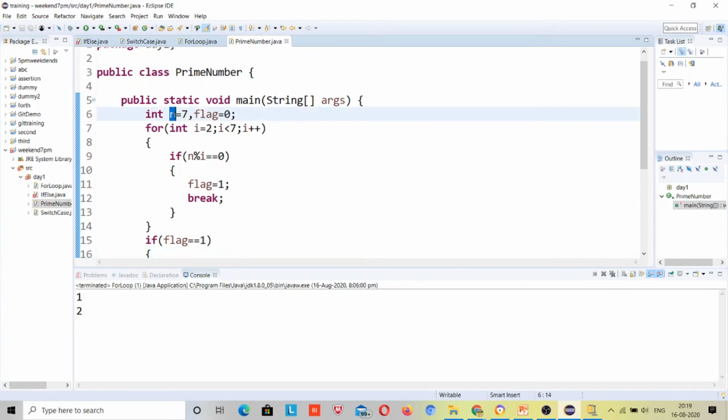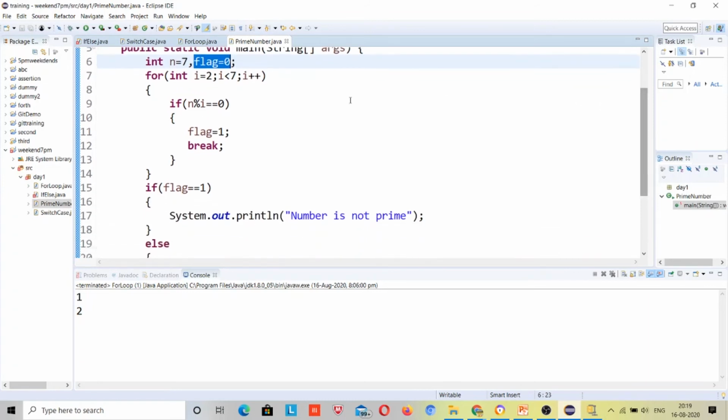First the number will be assigned 7, and the flag value is equal to 0. Just ignore this first. The I value will run from 2 to 7. Why? Because of the rule of prime numbers. Prime numbers are divisible only by two values, either itself or 1. That's why I have started from 2. If I start from 1, it will divide by 1 and flag will be 1, and it will print that the number is not prime, which is not the exact answer. So that's why I am starting from 2.